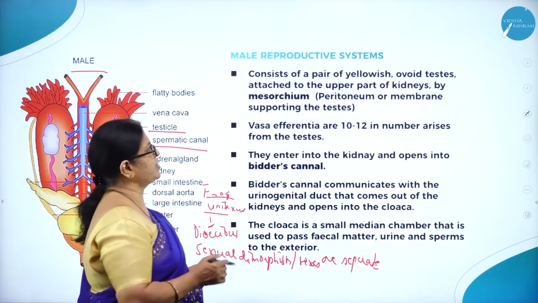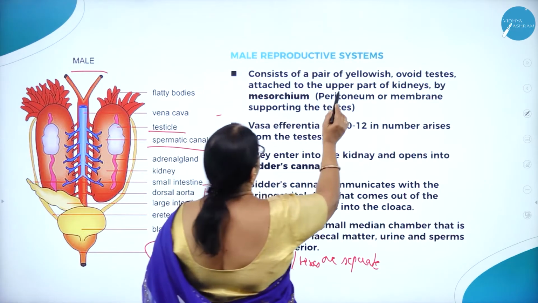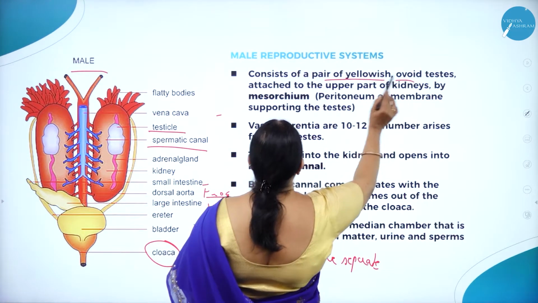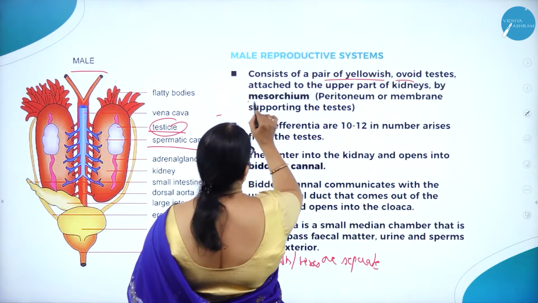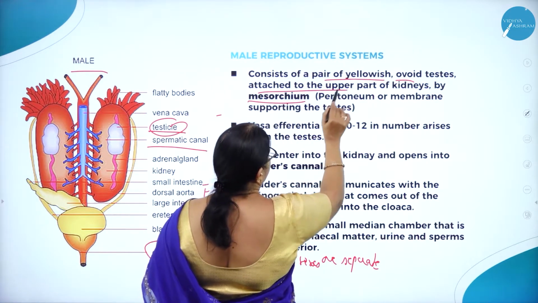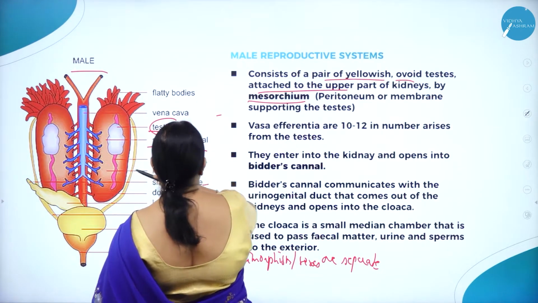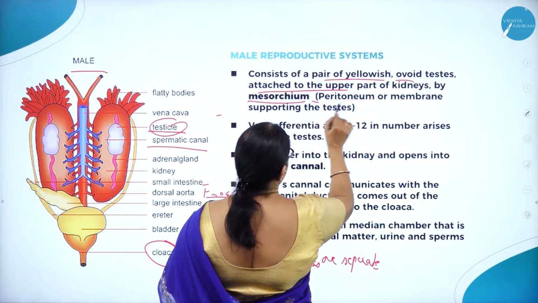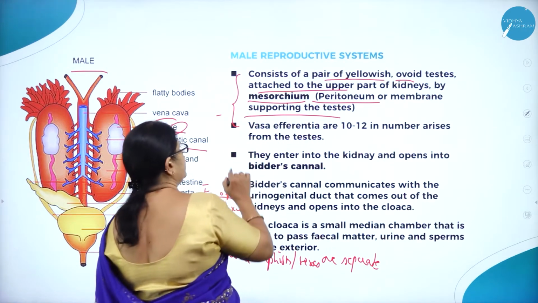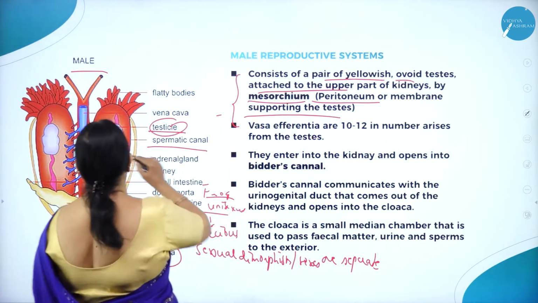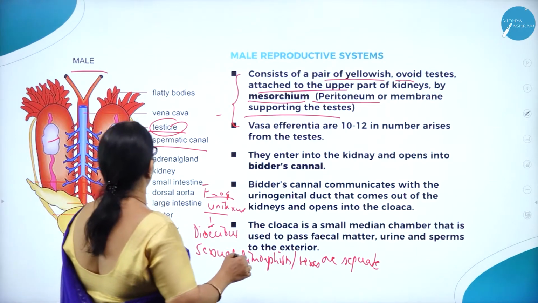So male reproductive system consists of a pair of yellowish ovoid testes. Here you can see the ovoid testis, which is attached to the upper part of the kidney by mesorchium, that is peritoneum or membrane supporting the testis.